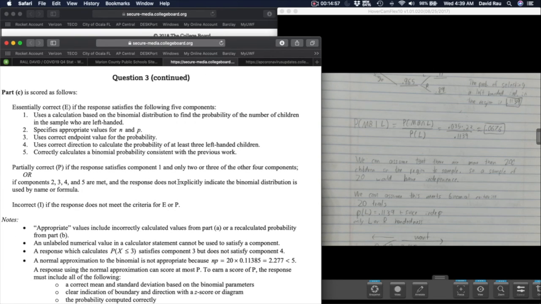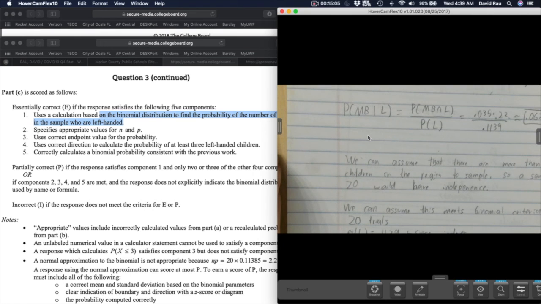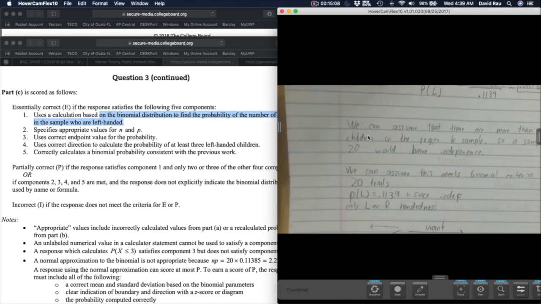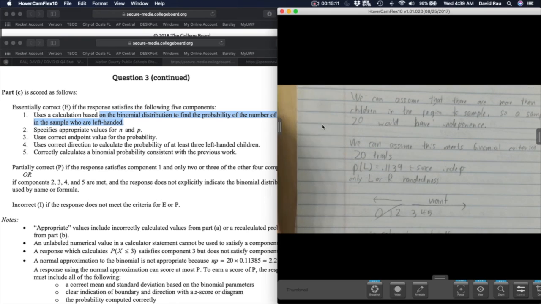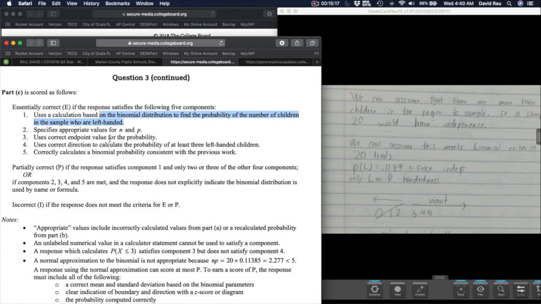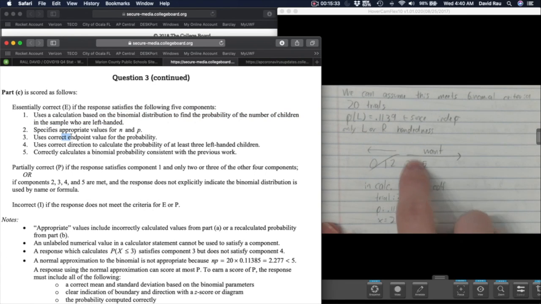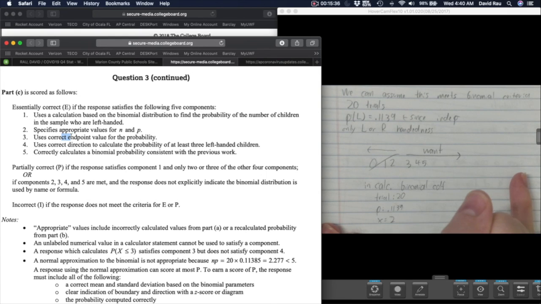Last but not least, for part C, did you base yours on the binomial distribution? Did you select appropriate values for n and p? So n is the 20, and p is the 0.1139 that I was using before in part A. Did you get the correct endpoint value for the probability? What does that mean? Uses correct direction to calculate the probability of at least 3. Oh, endpoint value for probability. So in other words, are you realizing that you need 3 or more? All right, so that's a very important indication.